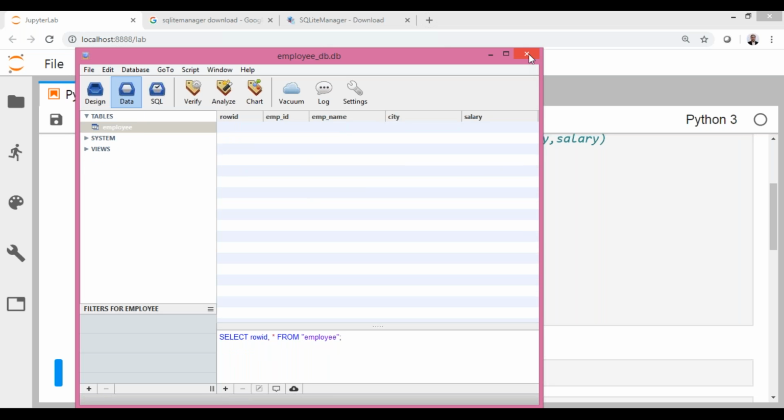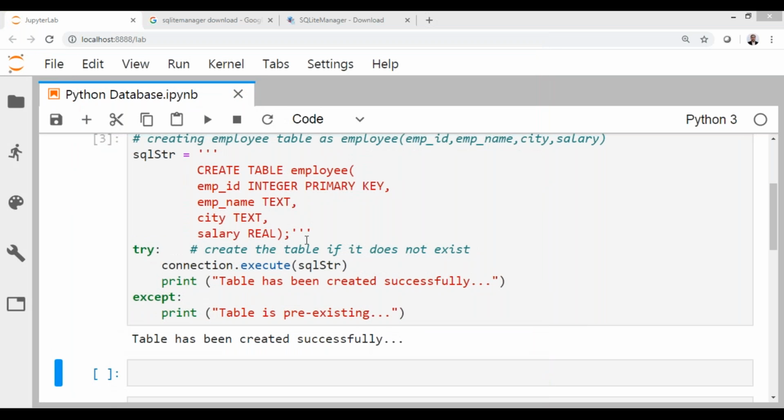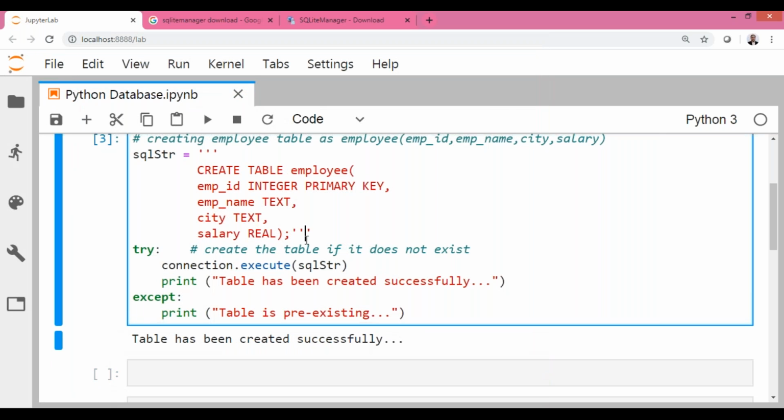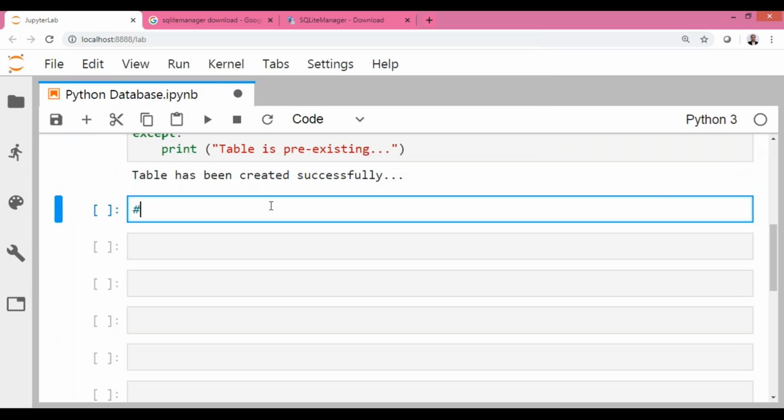So I'm just closing it. Later I shall open it again. Let me go for some insertion of records. So I shall go for insertion of records onto the table.